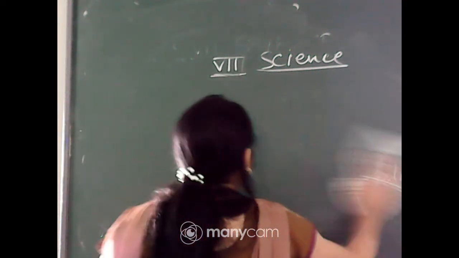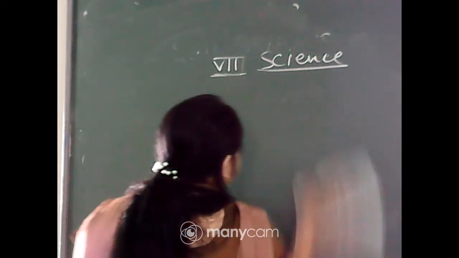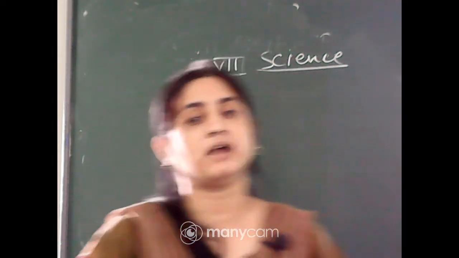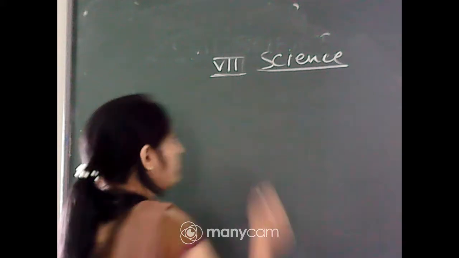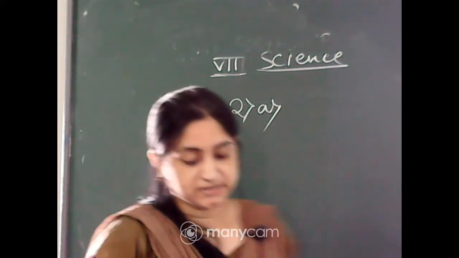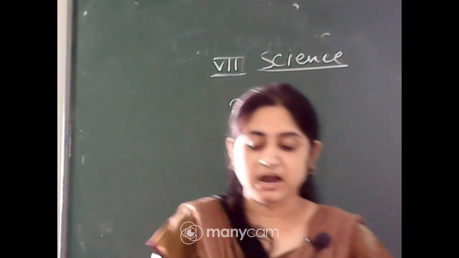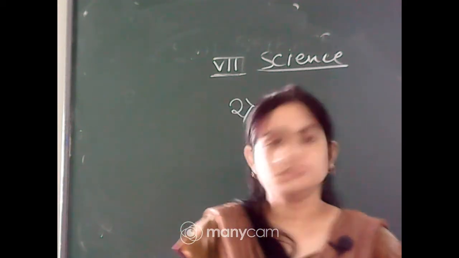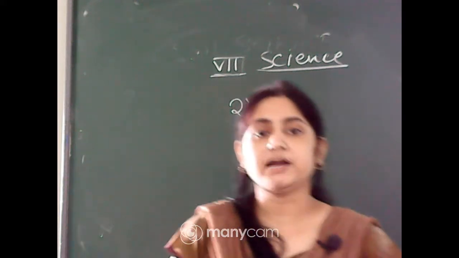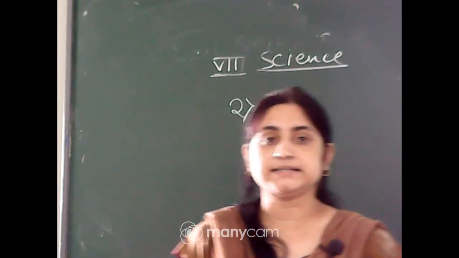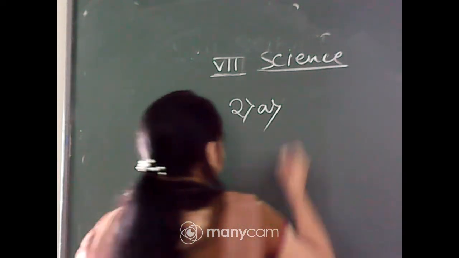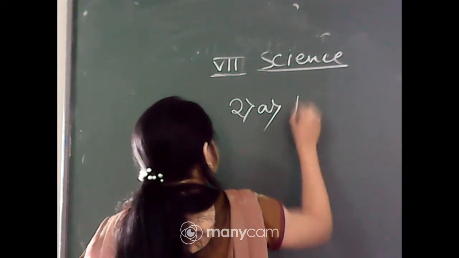Now move to question number 2. There are some sentences where we have to tell which one is true and which one is false. That is true and false. Okay. Number 2a. What is the statement? Digestion of starch starts in the stomach. No, the digestion of starch or carbohydrates starts from which part of your digestive system? From the mouth. From the start the carbohydrate starts to digest. So this one is false.